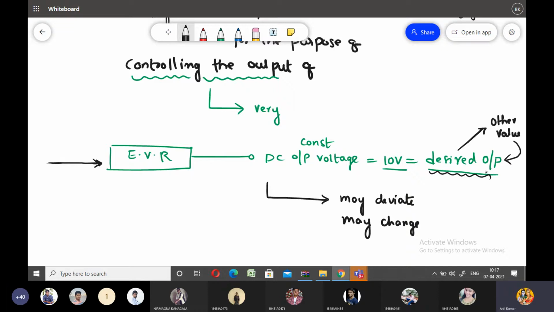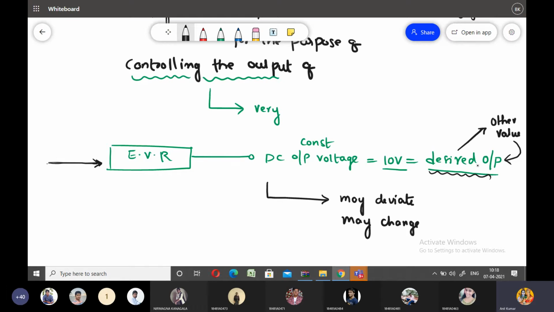But due to disturbances, the output may change from the desired value to any other new value. In that situation, you need to bring this new value back to the desired value, and you need the control action.